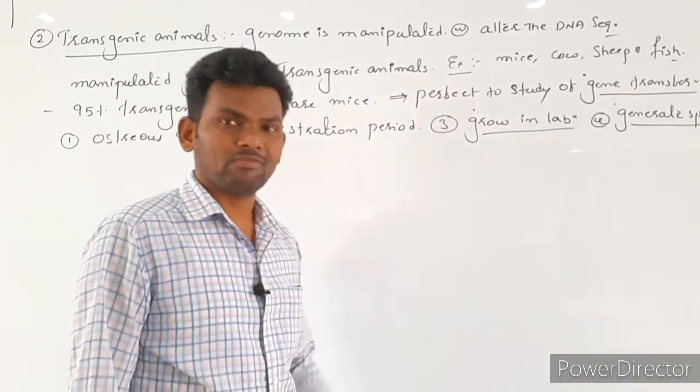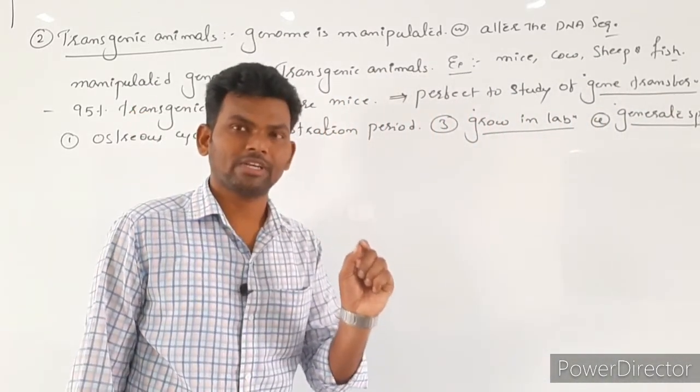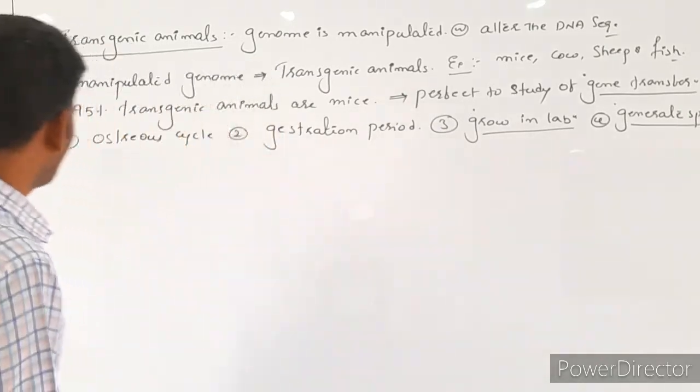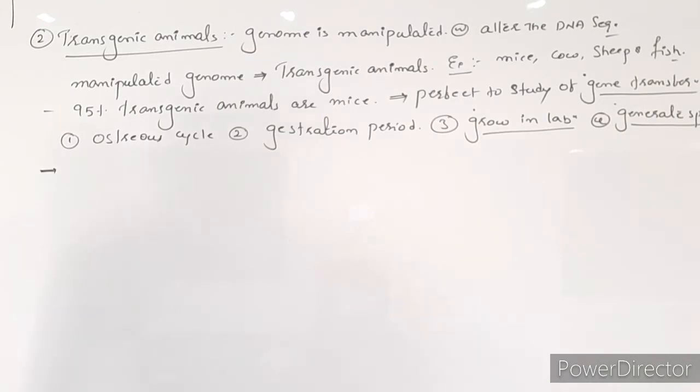So that's why the first genetic experiment should be conducted only on mice. Okay, next, transgenic animals use.